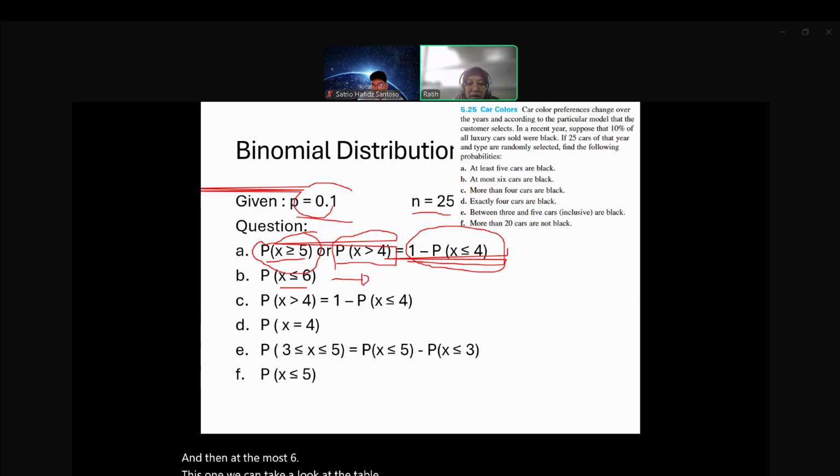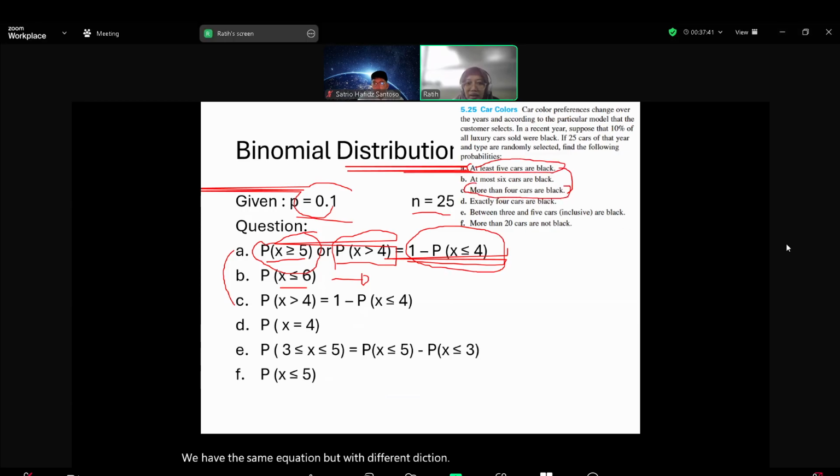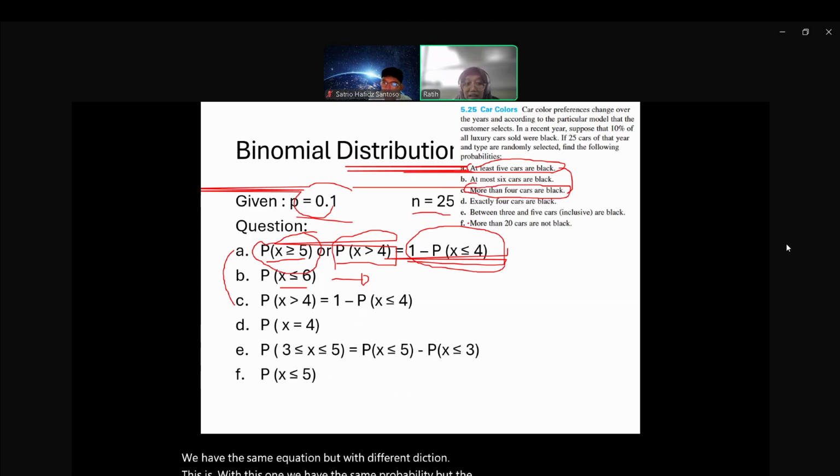And then we have the same question, but with different diction. We have the same probability, but the diction is different. But the meaning is the same between question A and question C.